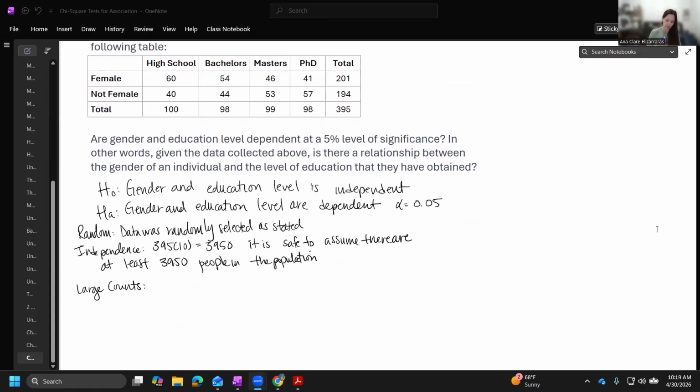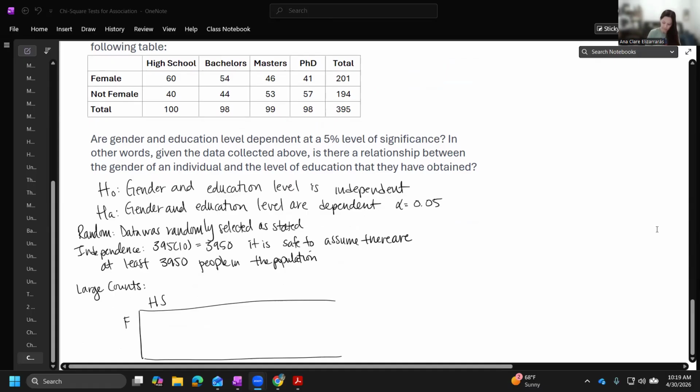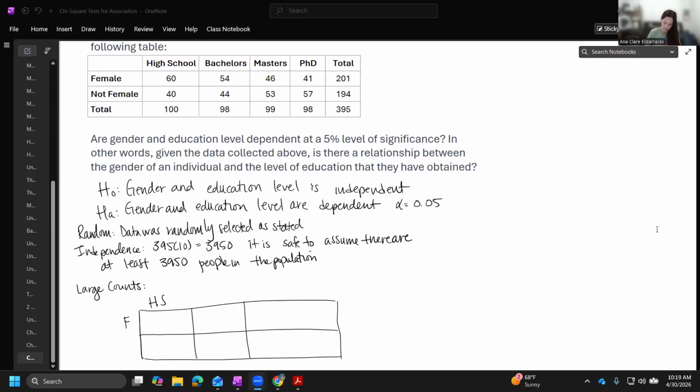Let's say for high school and female, I'll create my own little table since I didn't copy and paste it, and I'm going to abbreviate. And then not female. So we have high school, bachelor's, master's, and PhD.